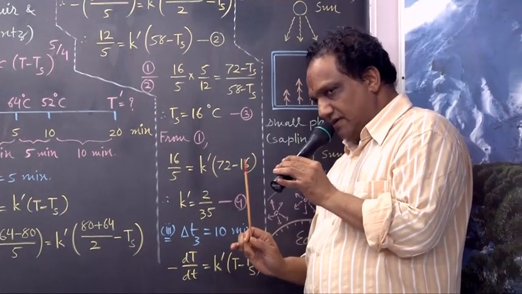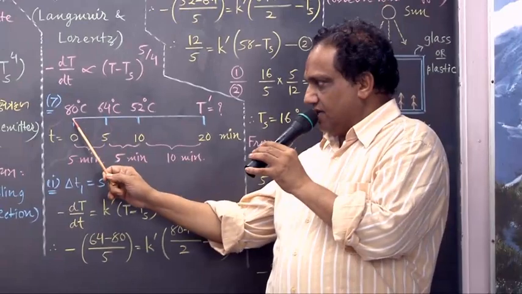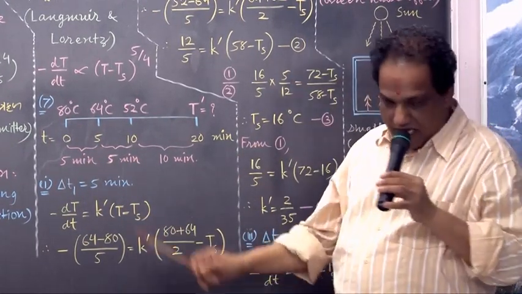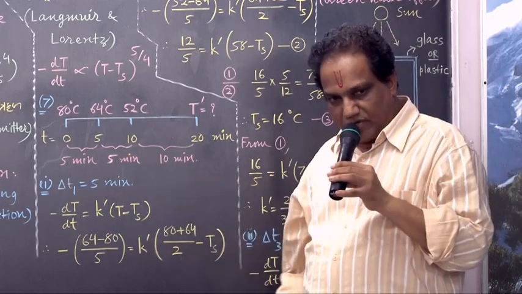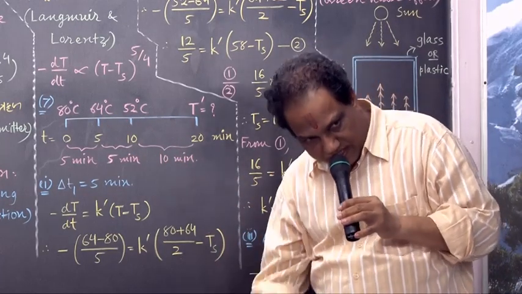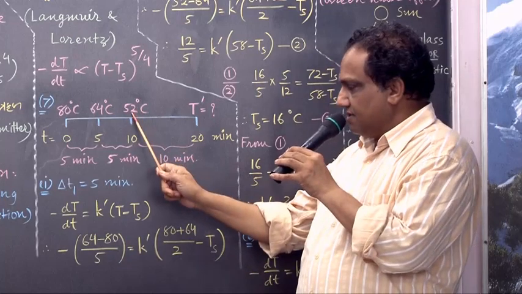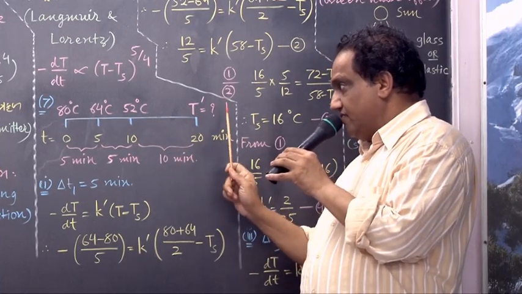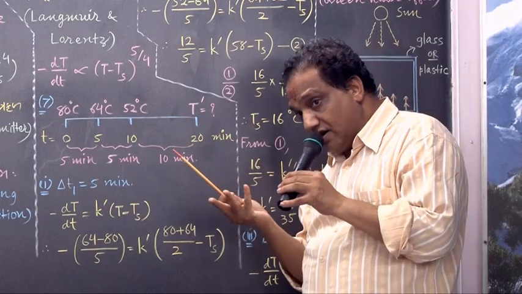Let us go one by one. First the temperature you are given is 80 degrees centigrade. Then it becomes 64 because the body cools down, temperature decreases. Then at the end of 20 minutes, suppose it becomes T dash, which we have to find out.